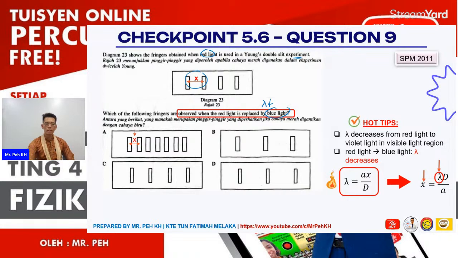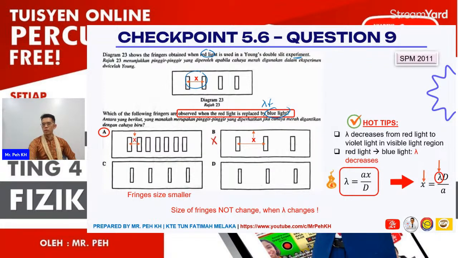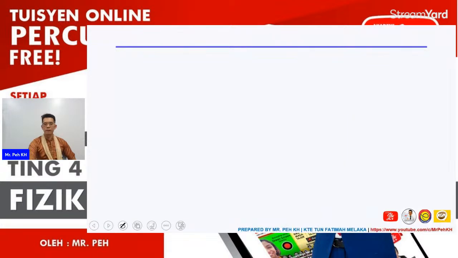B is wrong because X increases, but it should decrease. C says the fringe size is smaller, but the fringe size actually remains the same when just the wavelength changes. D is definitely wrong because the fringe size is smaller and X increases. So the answer is A.